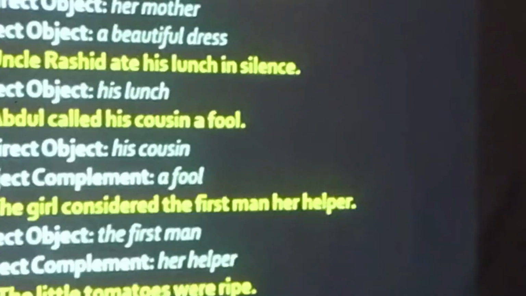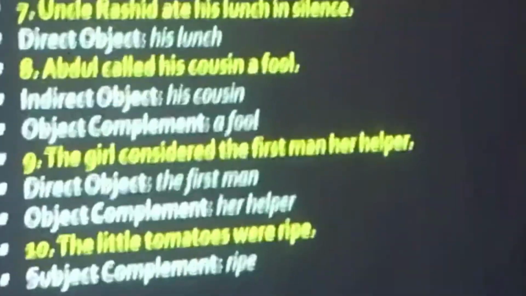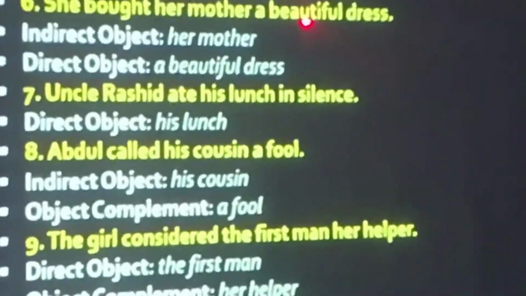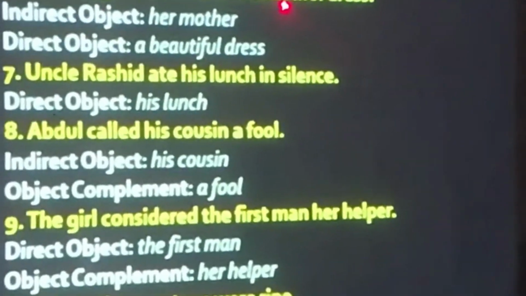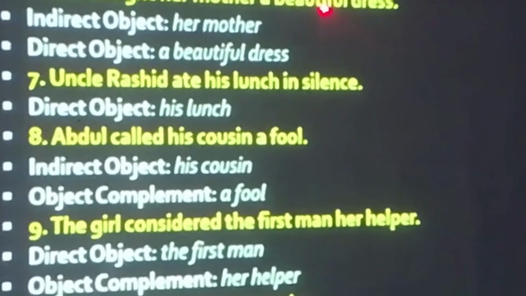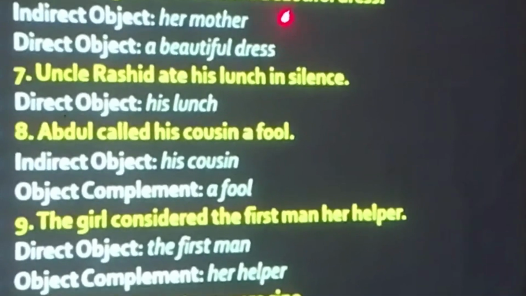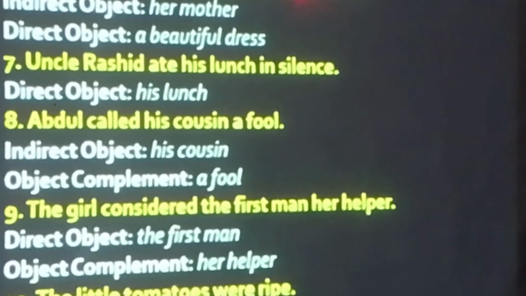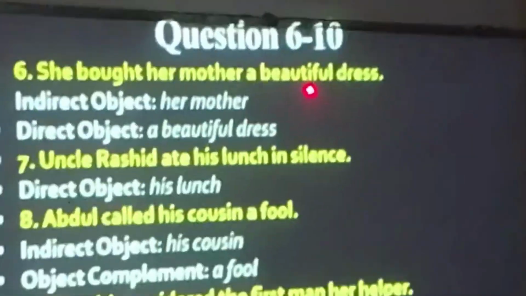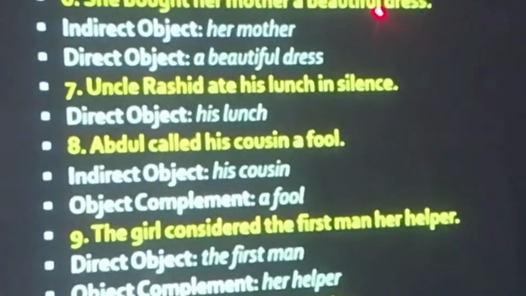Okay, why is her mother the indirect object? The action of buying is directly affecting first. She went to the bazaar, she went to the market. Clear? The action of buying is directly affecting the dress, the beautiful dress. She buys a beautiful dress. First, the action of buying directly affected the beautiful dress. That's the reason the beautiful dress is the direct object. Clear? Are you getting my point?